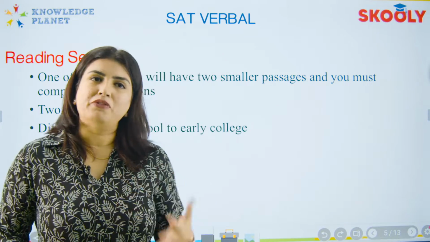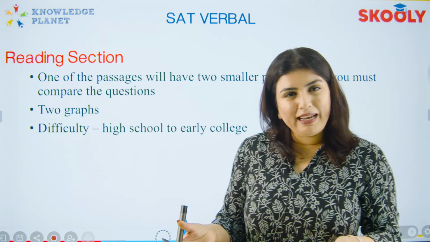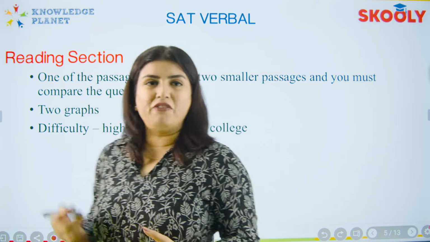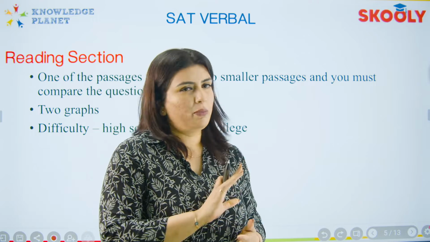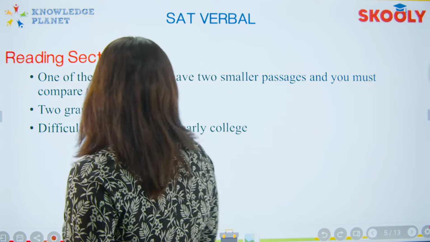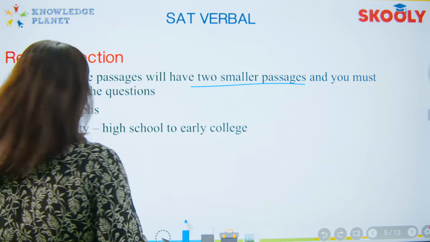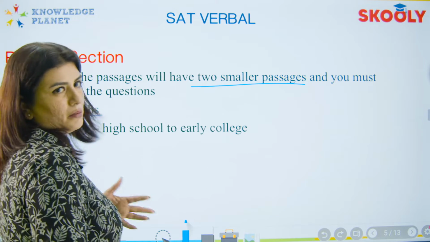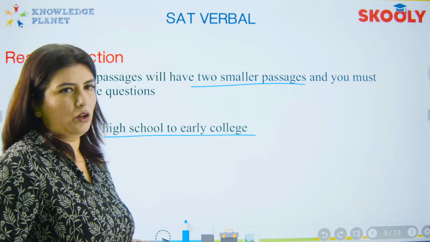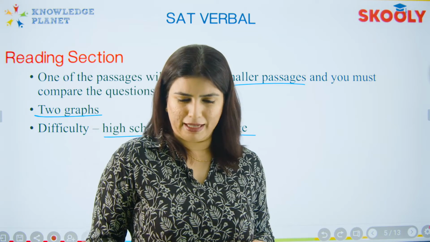If you are relatively comfortable with your reading, if you can read at a relatively good speed, not fast, you don't have to skim through, you do not have to make sure that you're reading fast to be able to complete the paper on time, you will be very okay attempting this particular section. So, as we said, some passages will have 2 smaller passages as part of one big passage. Some will have graphs, sometimes a chart, a graph, depends. And of course, the difficulty is high school to early college level. So it's not going to be very difficult when it comes to vocab in the passage.